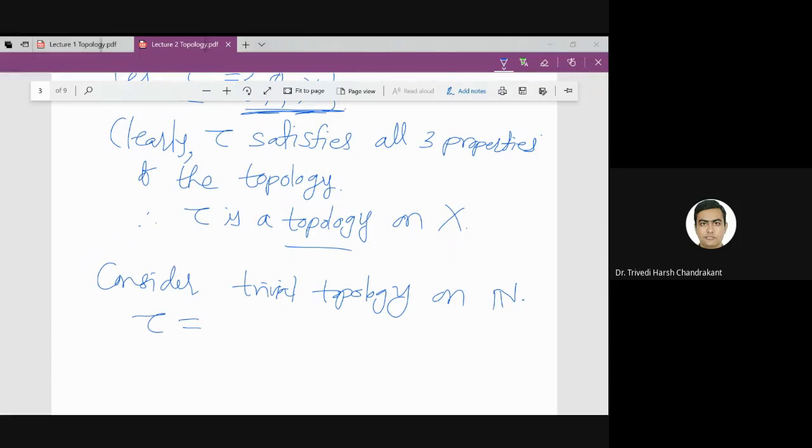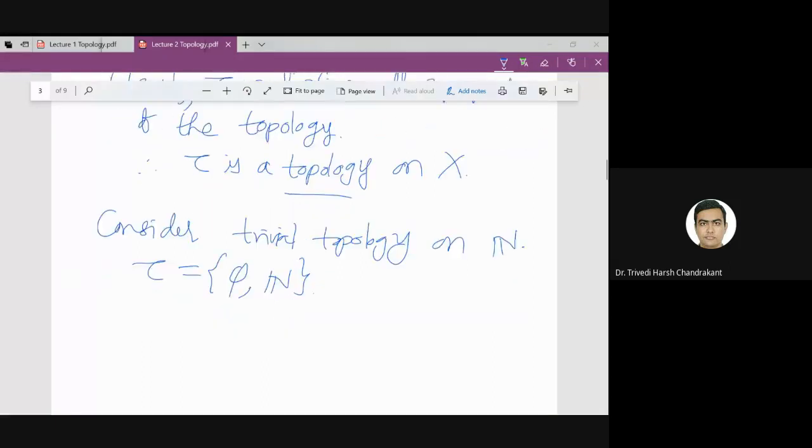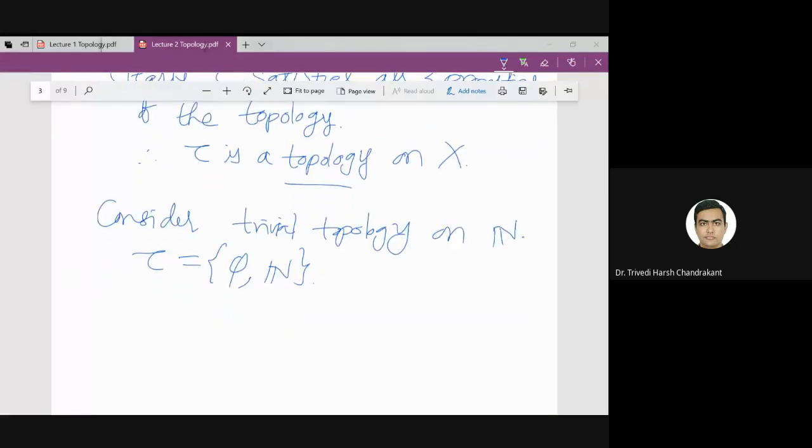Phi and N. Very good. There are only two sets, phi and X, and here X is N. So there are only two elements in the trivial topology. And what are the elements of a topology? Elements of a topology are called open sets. So by definition they are open. We don't need to check whether there is an interior point or not. By definition itself they will be called open sets.